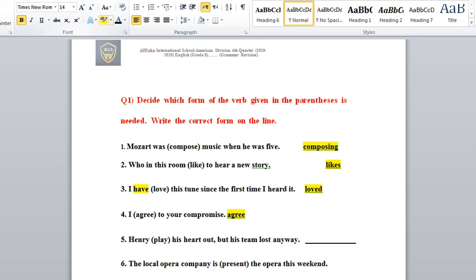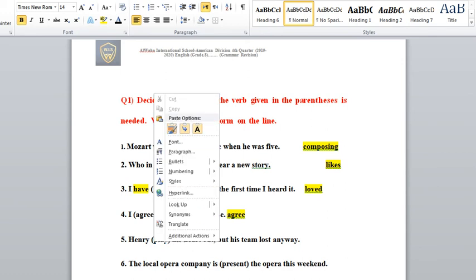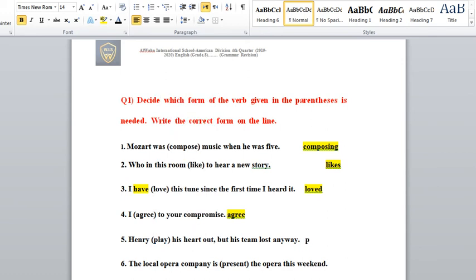Sometimes when you write or when you say anything in English, you have to feel it first. Okay? So Henry, this, no need to feel it. You have a clue in the sentence. "Henry play his heart out, but his team lost anyway." I'll copy this one over here. So it's Henry played. Why played? Because I have "lost" already.